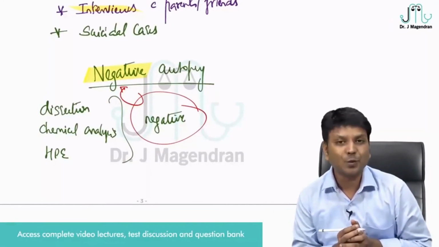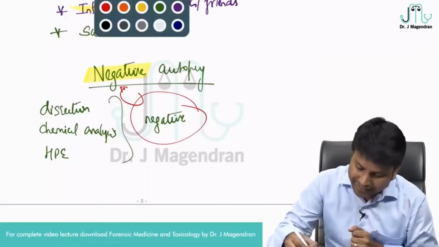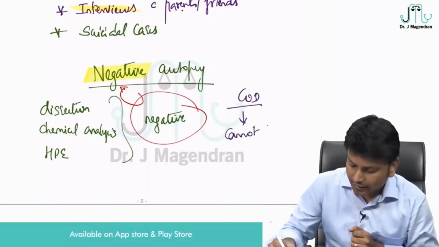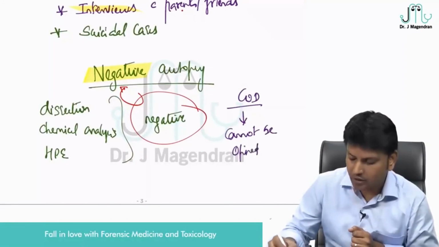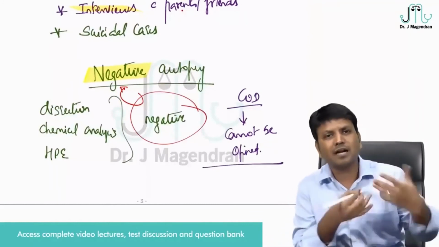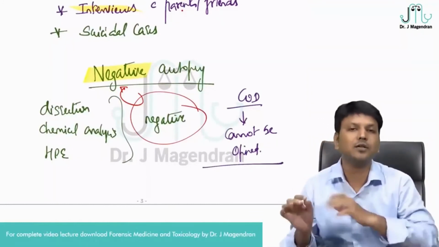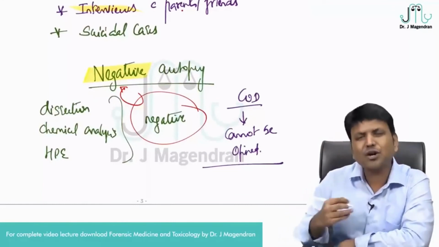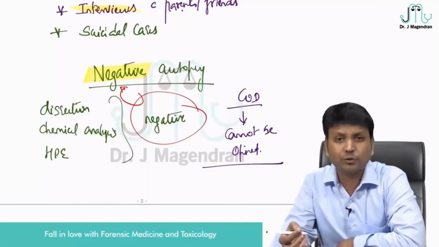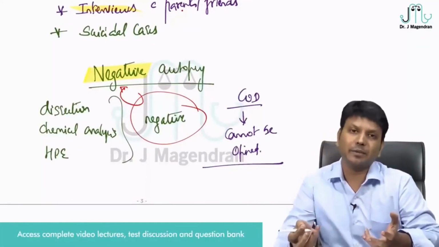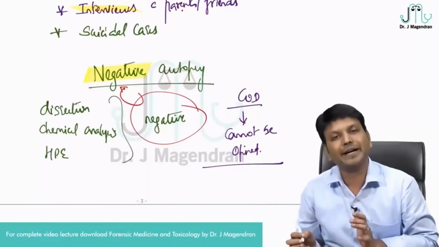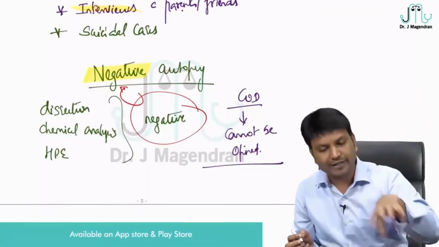What is the cause of death here, friends? When everything is negative, you cannot tell the cause of death. You cannot opine the cause of death, because that is also negative. This commonly happens when a person is suffering from, for example, vagal inhibition, death due to sudden cardiac arrhythmias. You cannot tell the cause of death by dissection or by sending the organs for analysis. So everything will be negative. When everything is negative, you call it negative autopsy.